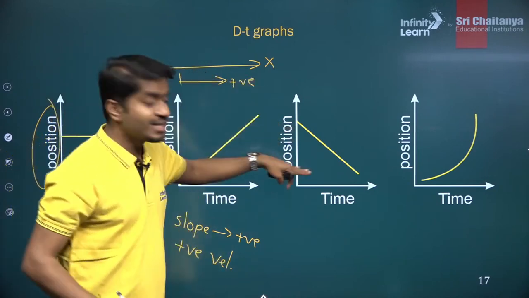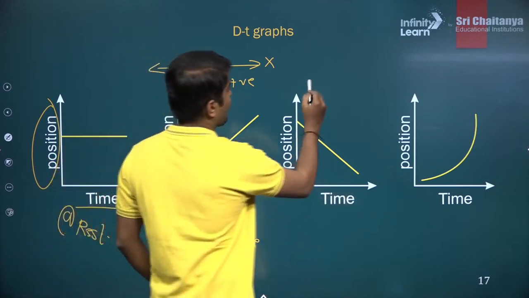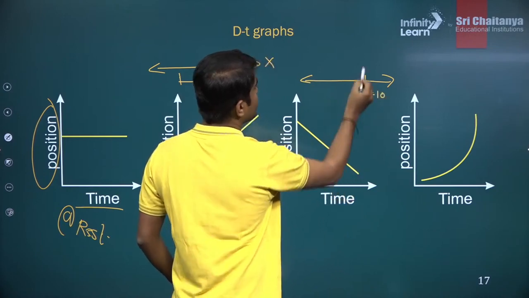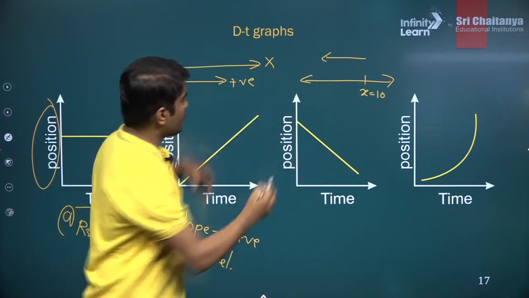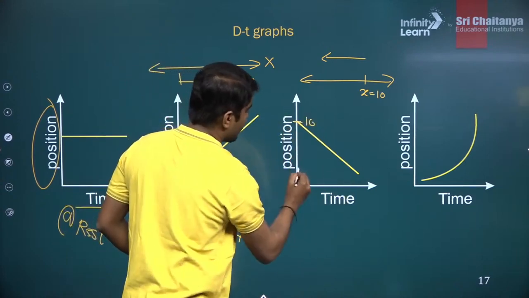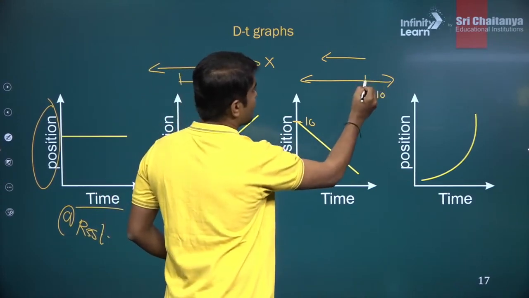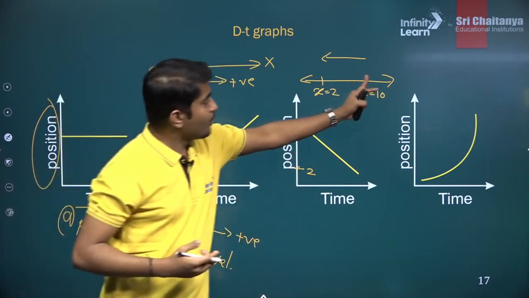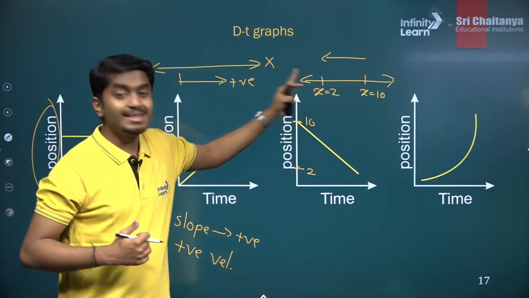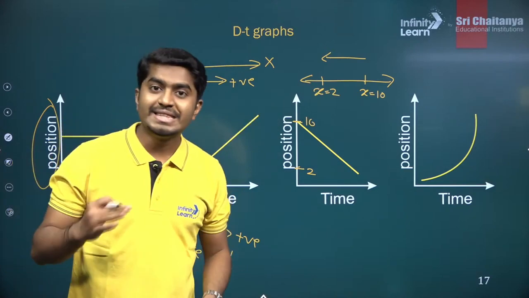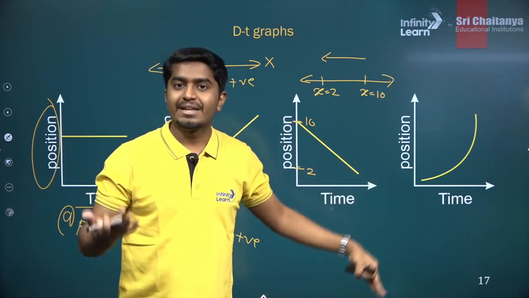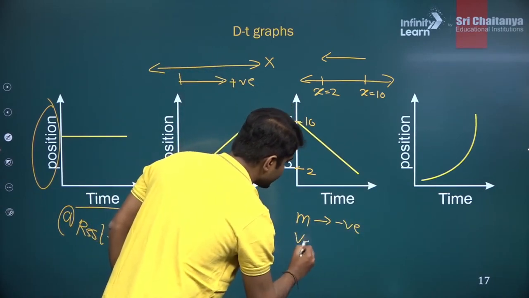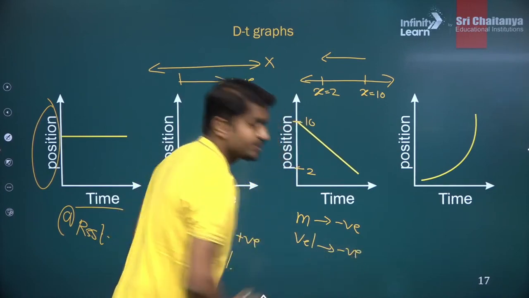Now here, the position and time, what is happening? Again, if I plot, there is an x coordinate, let's say x is equal to 10, and the object is moving in the negative direction. Let's suppose there is an x value of 10 and an x value of 2. So it has traveled from x equal to 10 to x equal to 2. Object is moving towards the left, towards the negative value of x. In that case, the slope is going to be negative, hence the velocity will also be negative.